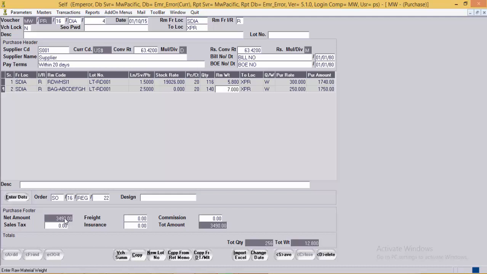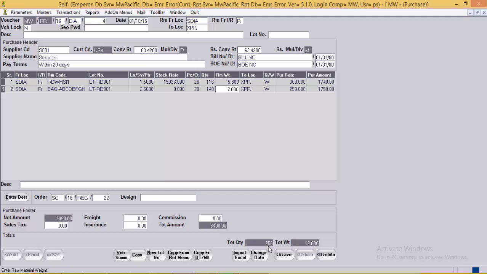Here system is displaying the net amount, that is the RM amount which is being purchased, the purchase amount. And if user wants to mention any freight amount, commission, insurance and sales tax like other charges, can mention the same. And here is the total amount, that is summing up all these amounts will get us the total amount.